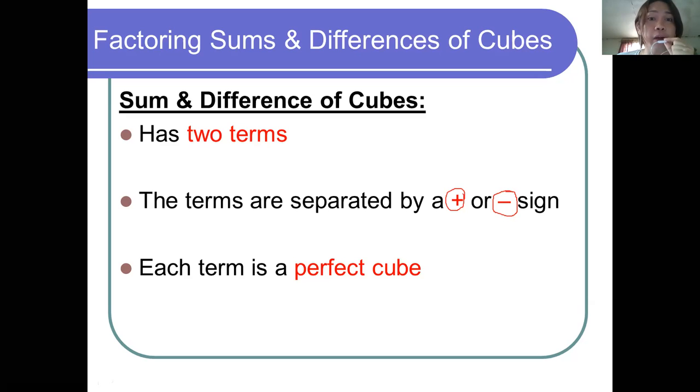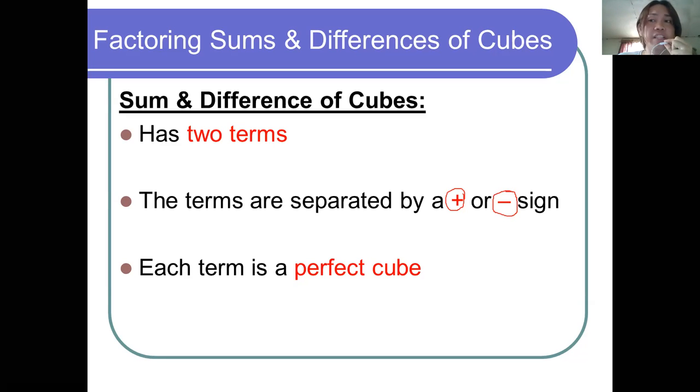So again, the properties of the sum and difference of two cubes: it has two terms; the terms are separated by a plus or minus sign; and lastly, each term must be a perfect cube.